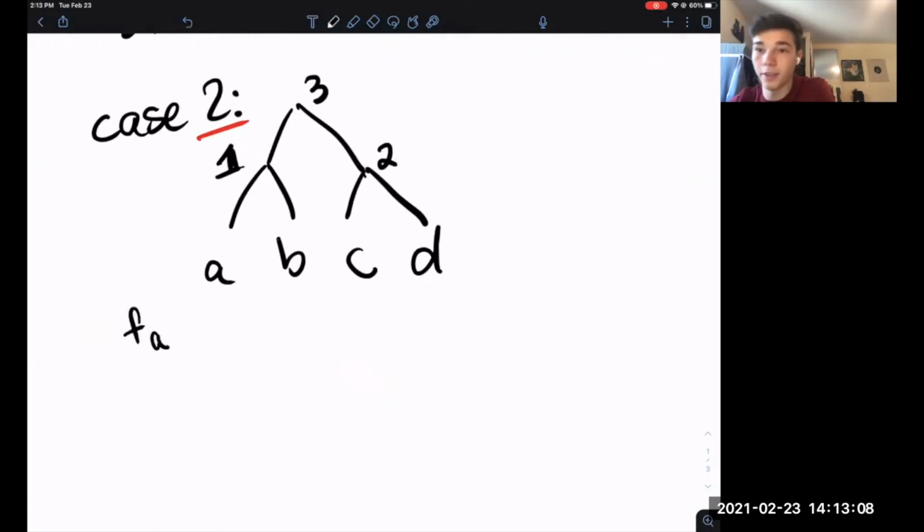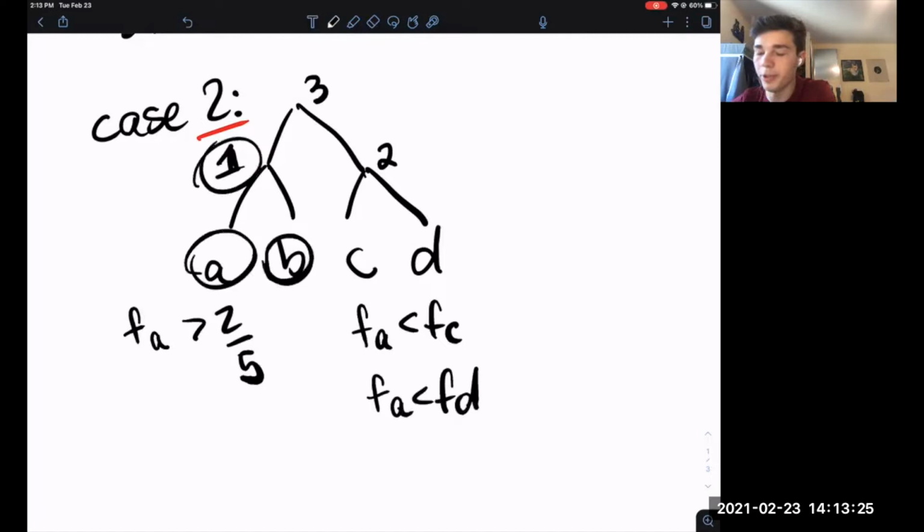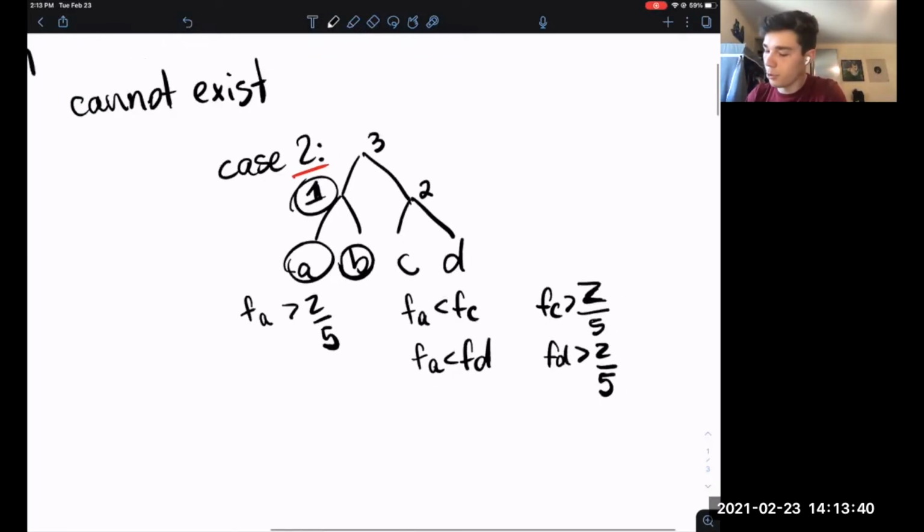Without loss of generality, we can assume that the frequency of A is greater than 2/5, and since FA is less than FC and FA is less than FD, since it was combined first with B in this algorithm, which means that symbols A and B had the smallest frequencies, we can see that symbol C had a frequency of greater than 2/5, and symbol D had a frequency of greater than 2/5, which means that the sum of the frequencies was greater than 1, which cannot exist. Contradiction.